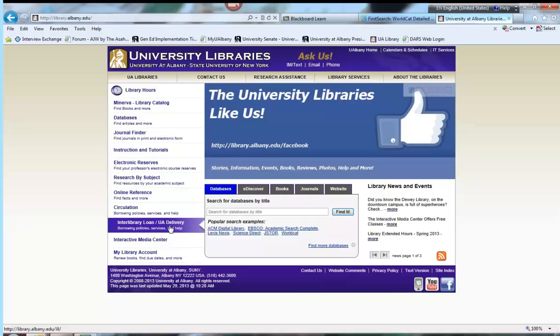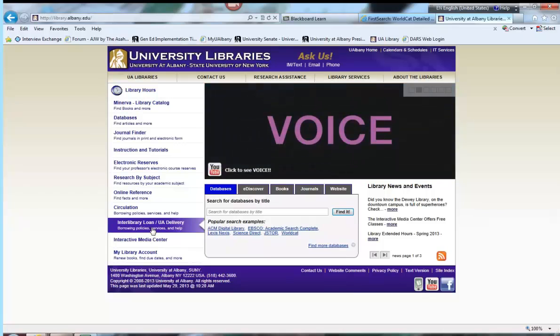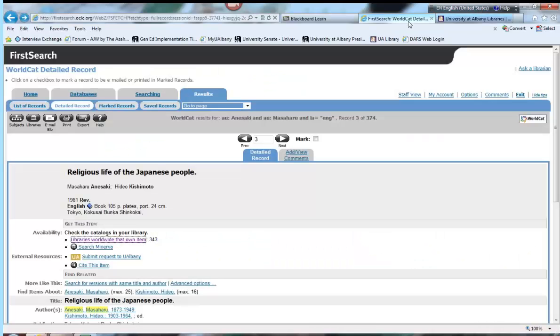Directly through the main university web page. This is the main library page, interlibrary loan, UA delivery. You can go log on through that page also. So WorldCat is a great way to find more obscure stuff and or borrow books that you know are out there that our library just doesn't have. I've known students that didn't know about WorldCat, ended up buying books and paying a lot of money for them when they could have just gotten them through interlibrary loan.